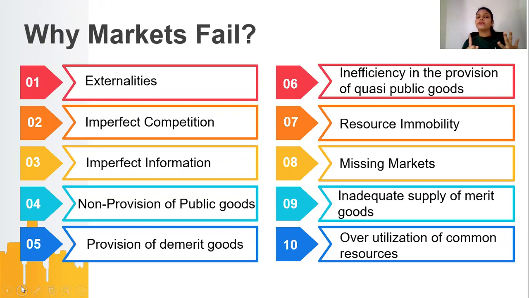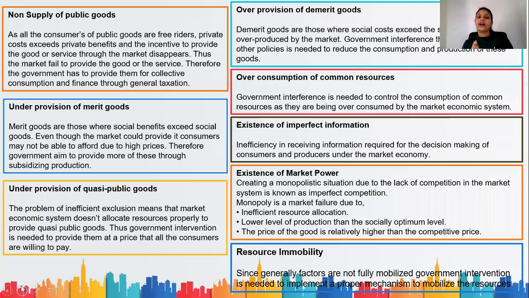Externalities, imperfect competition, imperfect information, non-provision of public goods, provision of demerit goods, inefficiencies in the provision of quasi-public goods, resource immobility, missing markets, inadequate supply of merit goods, and overutilization of common resources. A few of these we already have discussed. Okay, and now we are going to discuss some more.